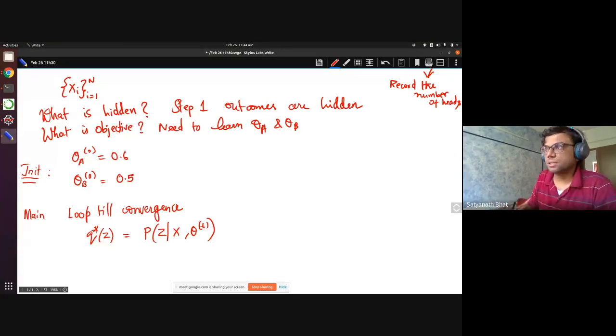So now first we have to see how the X looks. For the X, I have not given you, so let's say I do this 5 times as an example.